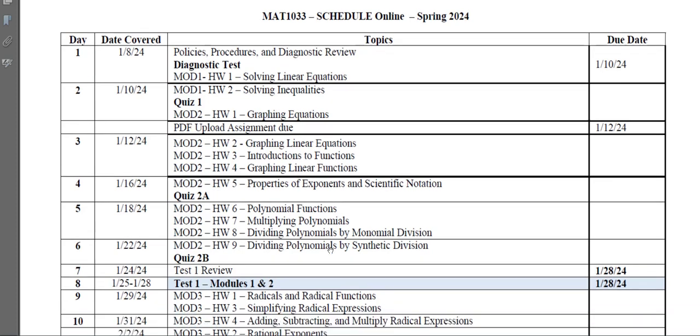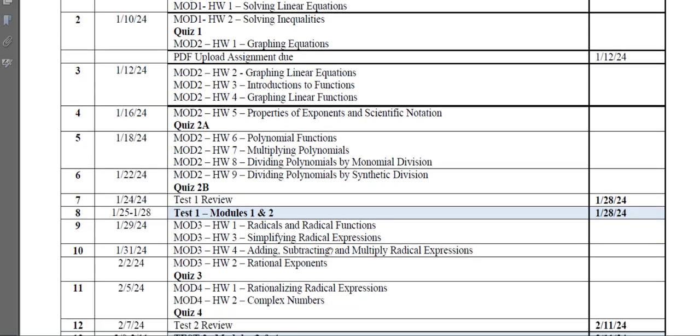All right. The test dates are fixed. You can always take tests early. You can do anything early as long as you let me know that you want to. But I put a little range of days between the 25th and the 28th. This is the plan. If you want it early, no problem with that. But it needs to be completed. I got a due date here by the 28th. Also, your review has to be due then if you want the bonus points. I give up to 5 points for your review added to your test score.